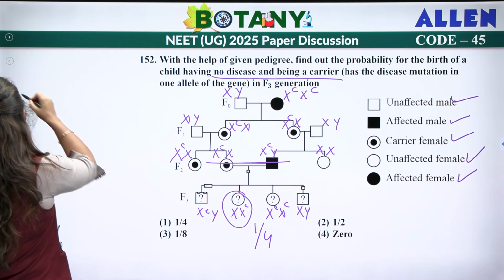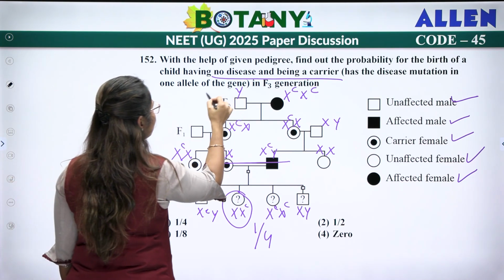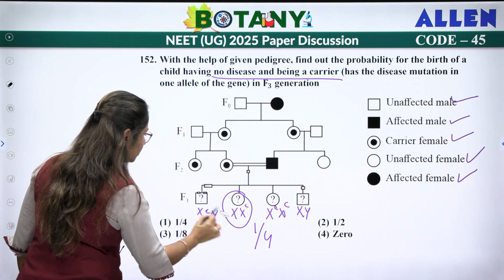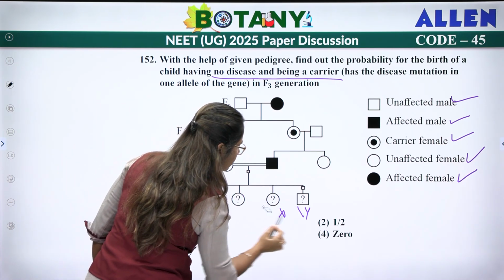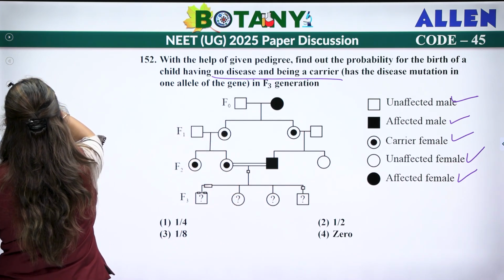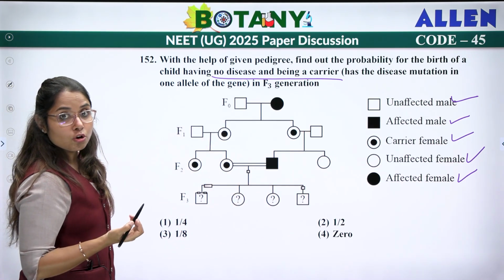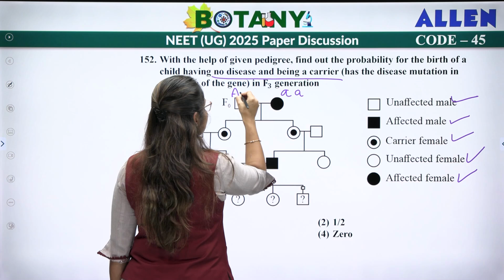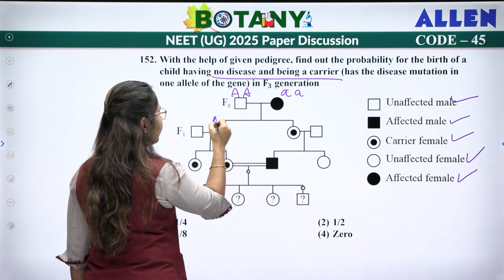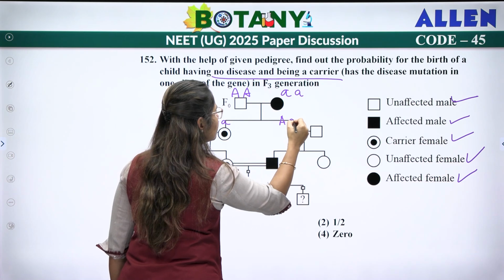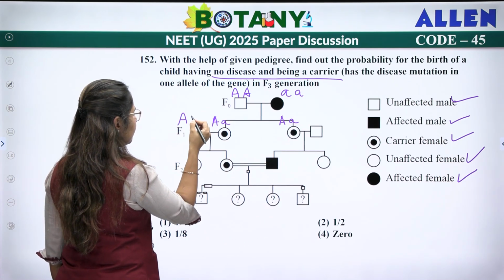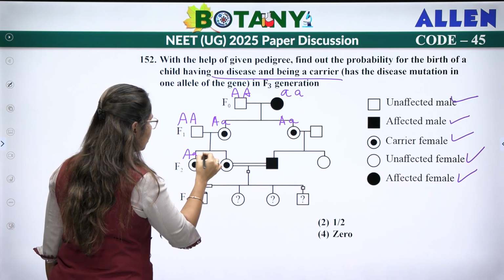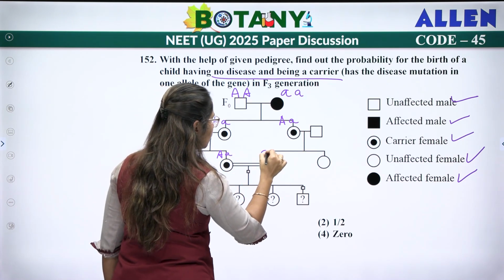Now if we do not use this X-linked carrier logic, and we take it as autosomal recessive, so we will have capital A, small a, capital A, small a, capital A, small a, small a, small a.